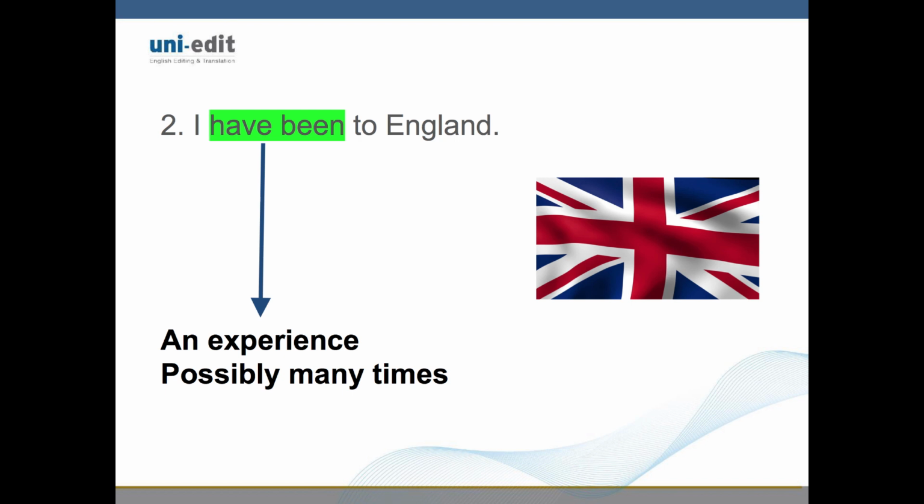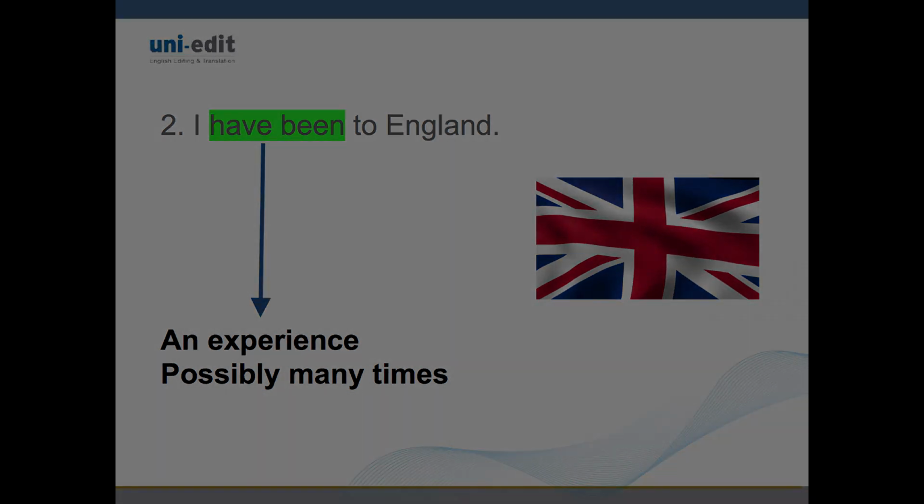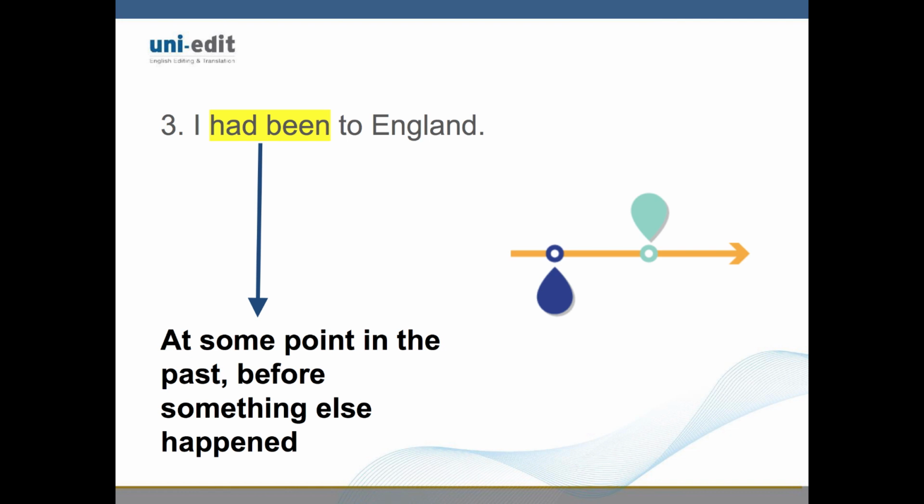The implication of I had been to England is that going to England was something I had done prior to something else. For example, I had been to England already, so I didn't go there on my last trip. The connotation changes for I had been to England. This is describing action at some point in the past, before something else happened. Perhaps the speaker is explaining his story of how he went to America, but had been to England before that.